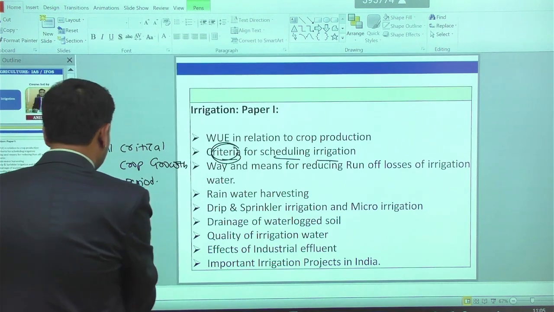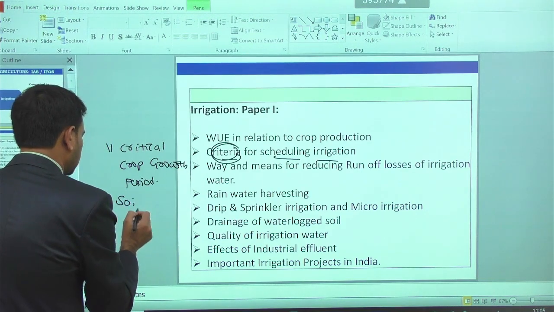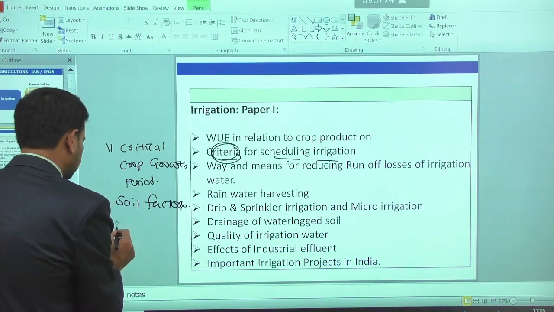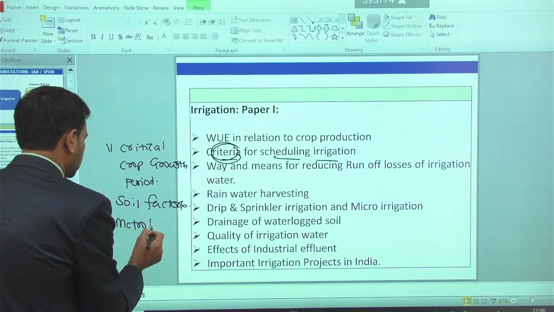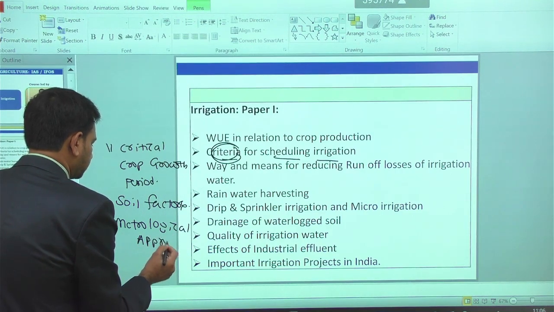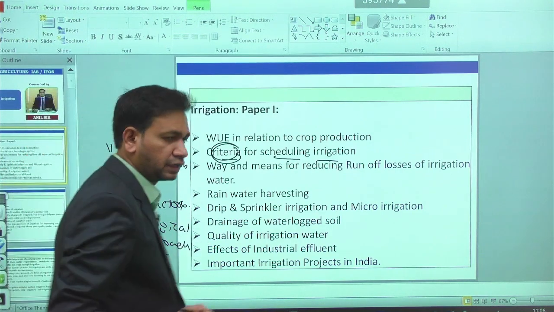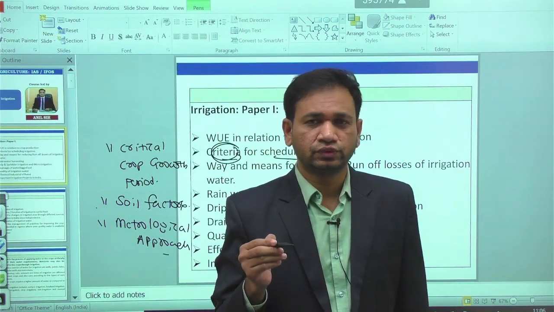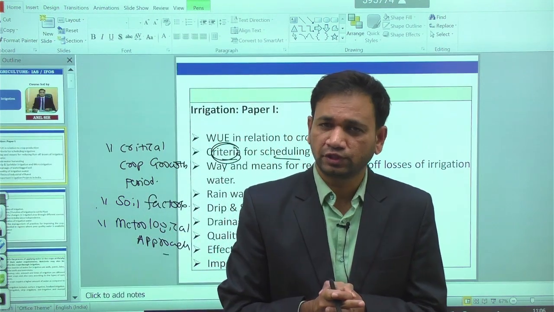Another is the soil factors. Another is the meteorological approach. With the help of these three criteria, scheduling of the irrigation takes place so that increased crop production can be possible.